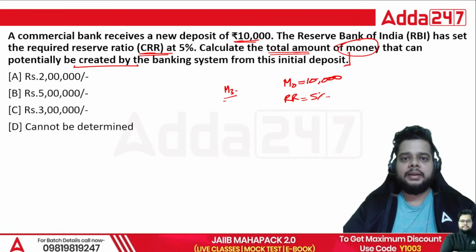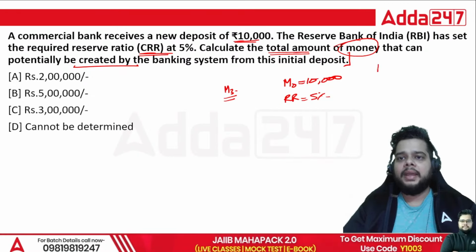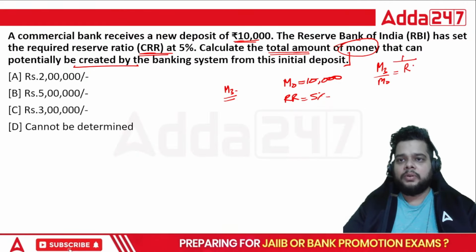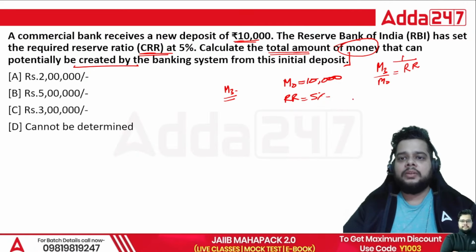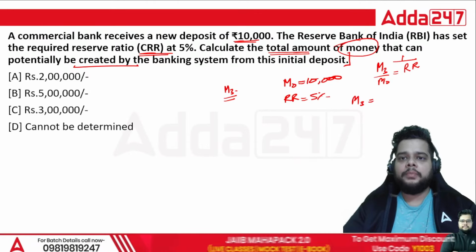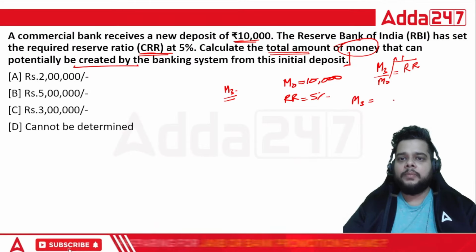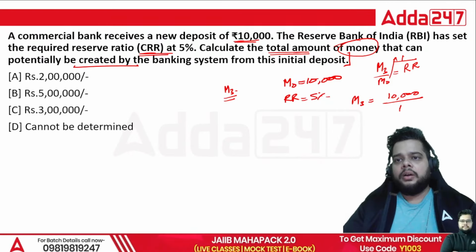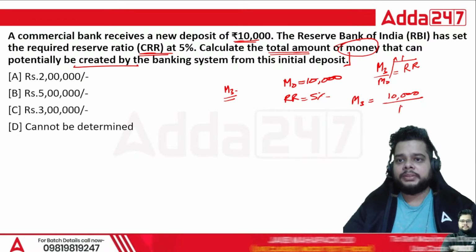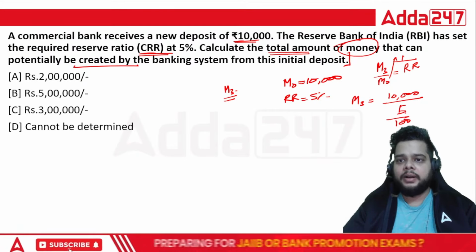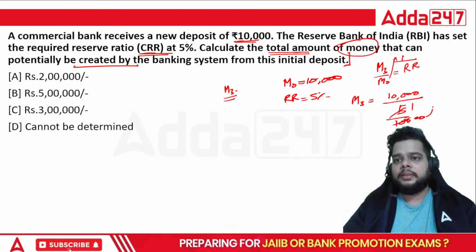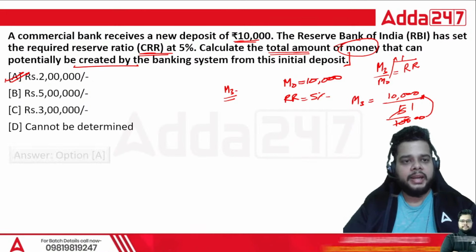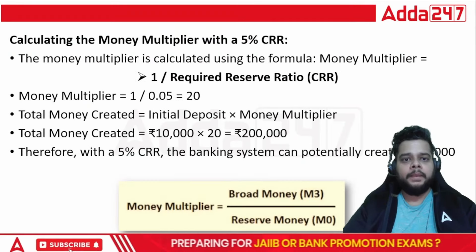So simply stated, the same formula will be applied. M3 by M naught is equal to the reciprocal of reserve ratio. So M3 you have to calculate will be equal to M naught, 10,000, divided by reserve ratio, 5%. So 5% will be 5 by 100. It will be 1 by 20. This will move up and you will get 2 lakh as the right answer. So for this question, the right answer will be 2 lakh. That is option A. Fine.